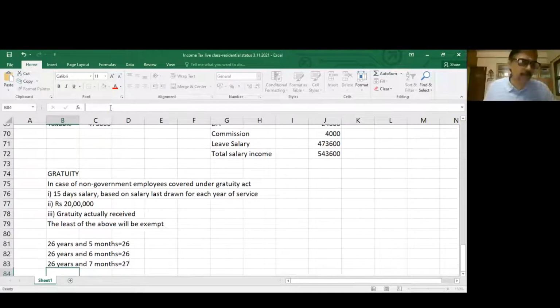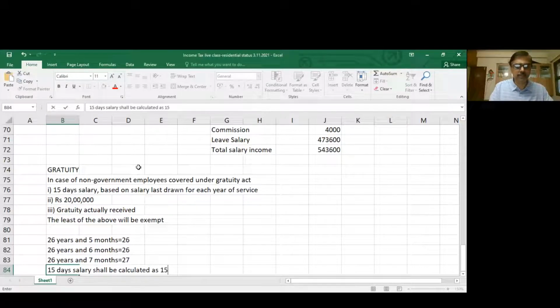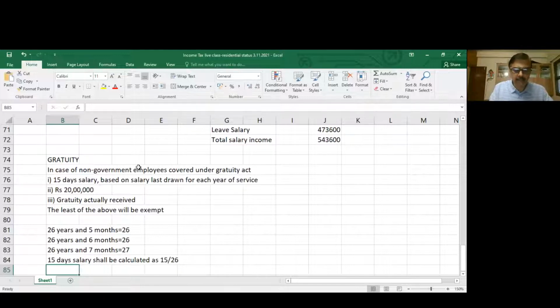27 years. You have to consider it as 27. Now, one more important point: for determination of 15 days salary, you have to divide it by 26. Any idea about what is the sanctity of this 26? So 15 days salary shall be calculated as 15 by 26. Meaning of salary also I'll tell you, then I'll show you the calculation.